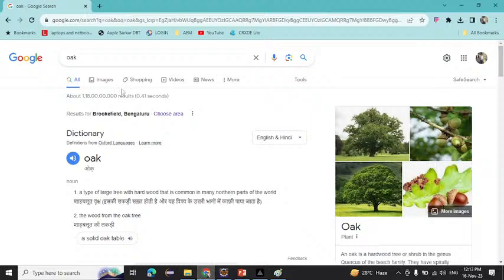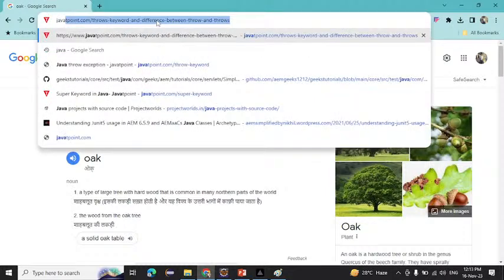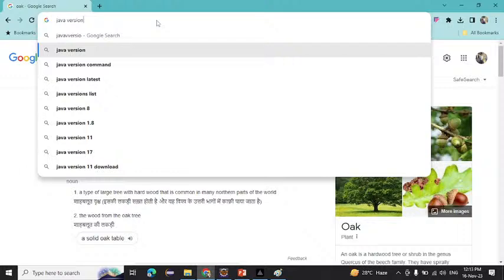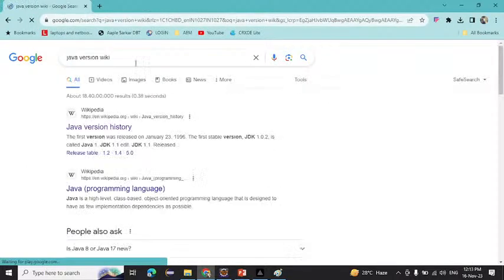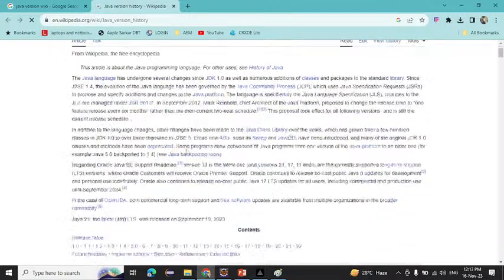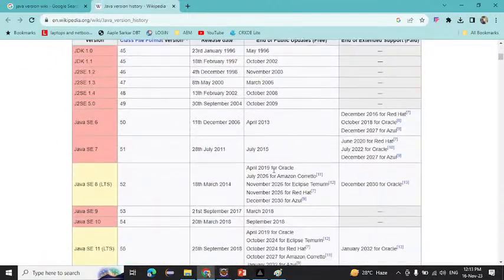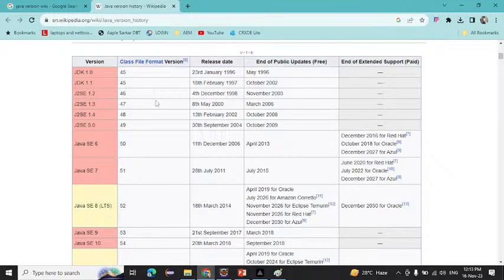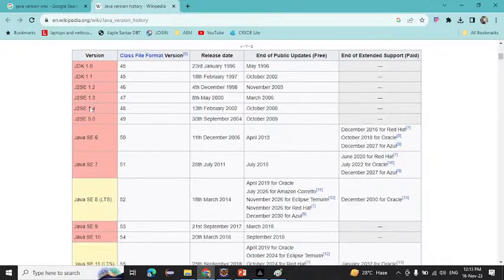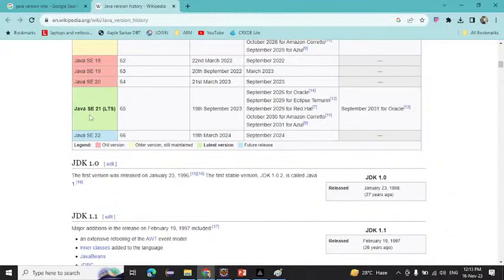Simply, if you want to know the latest version of Java, you can come here, search Java version, and open Wikipedia. The whole list will appear downside. See, these are all the versions of Java. JDK 1.2 alpha beta version is not there. 1.1, 1.2, 1.3. Now, which is the latest version?